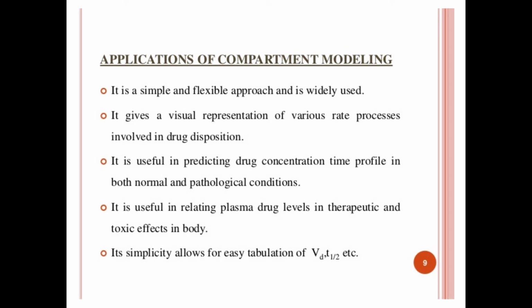Also, it is important in the development of the dosage regimen. It is useful in relating the plasma drug levels to therapeutic and toxic effects in the body. It is particularly used when several therapeutic agents are compared clinically, or when drug data comparisons are based on a compartment model. It also enables the monitoring of drug concentration changes with time with a limited amount of data, and only plasma concentration data or urinary excretion data is sufficient to get that information. But along with that, there are some disadvantages also.